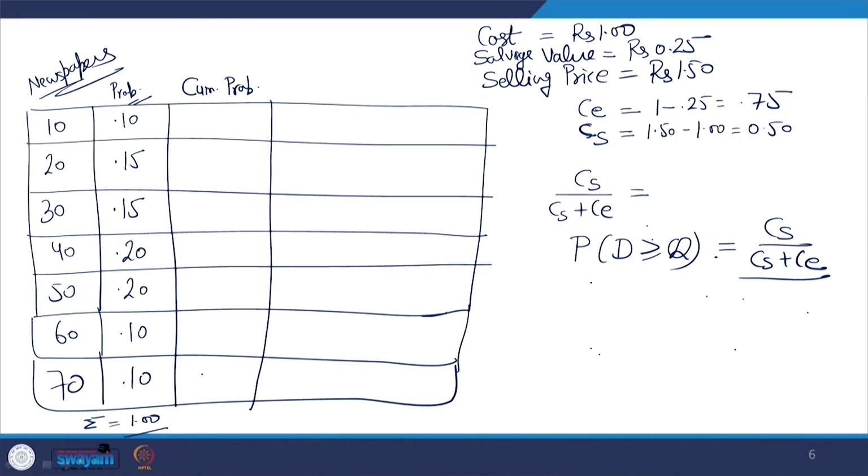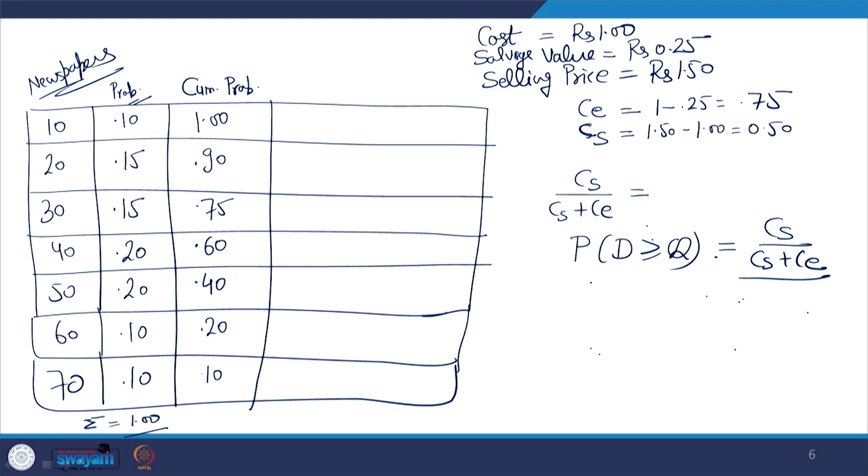So my cumulative probability column is 0.10, 0.20, 0.40, 0.60, 0.75, 0.90 and 1.000. Now, I will calculate CS upon CS plus CE.